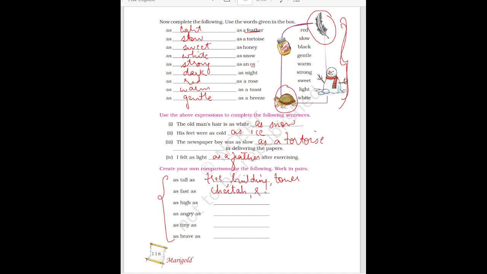Or you can write as fast as a rabbit. A rabbit is also fast in running. As high as a kite. A kite is very high, it flies high. Then next is as angry as a bull. As tiny as a fly, or you can write as tiny as an ant. As brave as a lion. A lion is very brave.